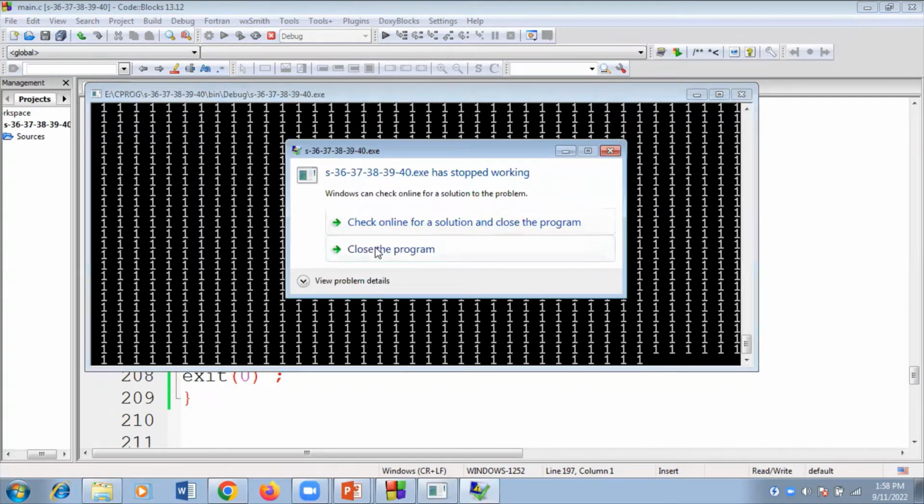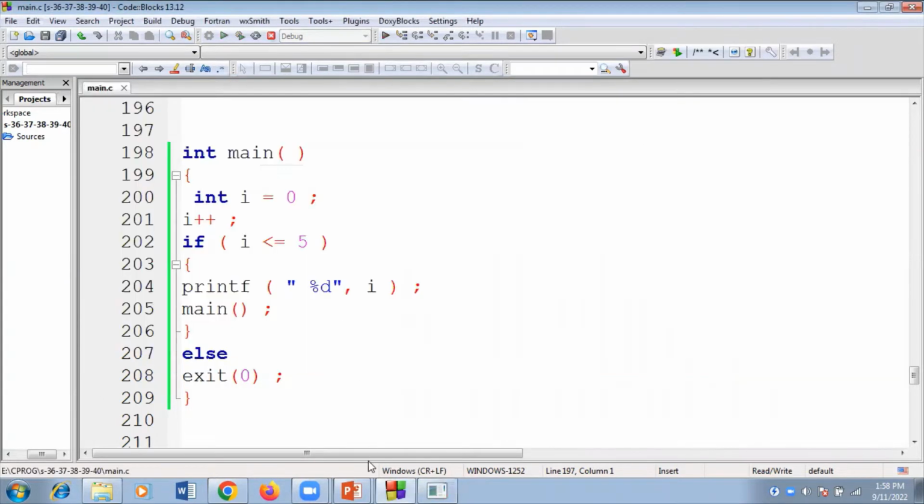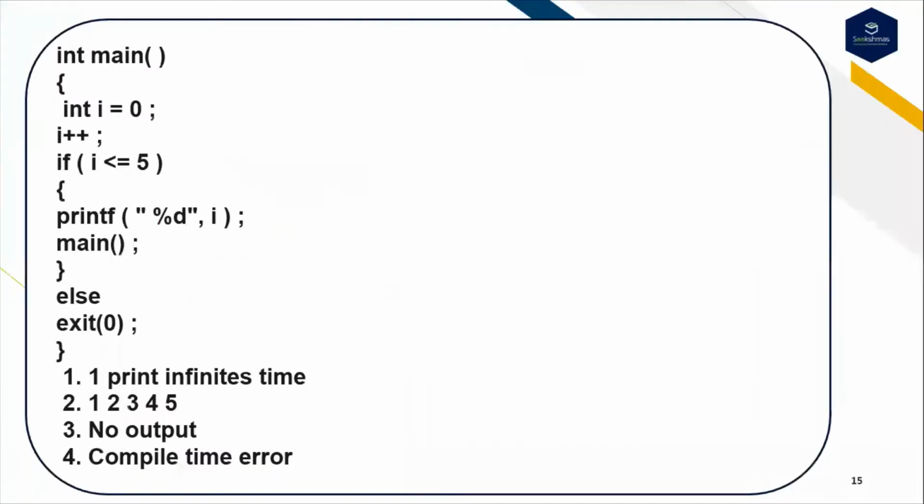And sometimes, if they are not giving it here, they can give options like stack overflow also. So based on the options you have to select. In this code my option is 1 will be printed infinite times. If the same thing is given as a stack overflow error, you should choose the stack overflow error also. Why? Because it keeps printing the 1, and in the end it will show you the stack overflow.